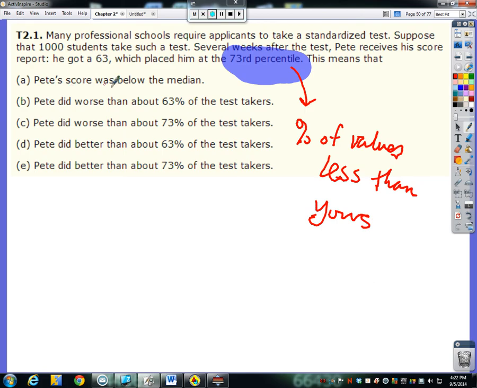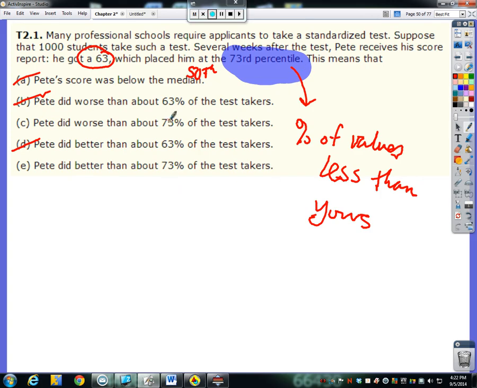So, Pete's score was below the median. Well, no, we know his score wasn't below the median. The median's the 50th percentile, and he's at the 73rd. So it's not that. Pete did worse than 63%. Well, just because he got a 63 on the test does not correlate to our percentile value. So anything that's got a 63% in here, we get to throw out. The 63% is how well he did on that particular test, and we're trying to compare him to the other people, which is our percentile value.